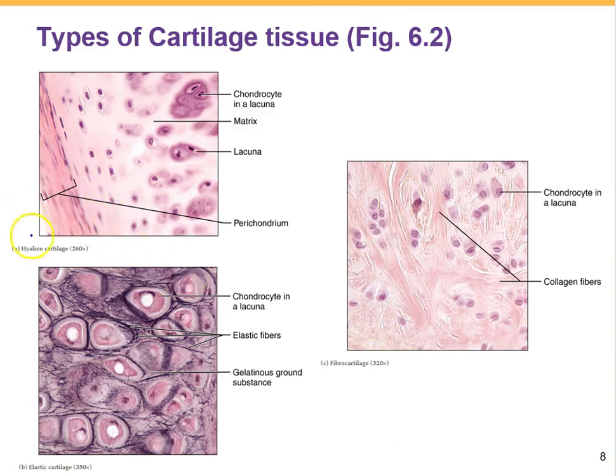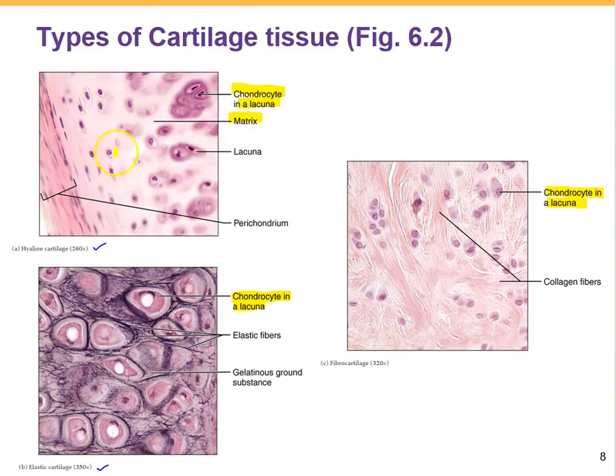As you can see, the hyaline cartilage and elastic cartilage are very similar. For all types of cartilage, we have chondrocyte in the lacuna. Then you can see that between the cells there is a matrix.